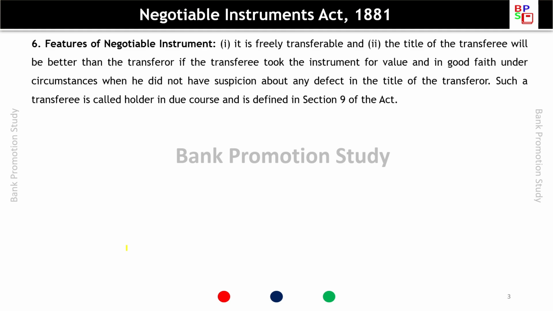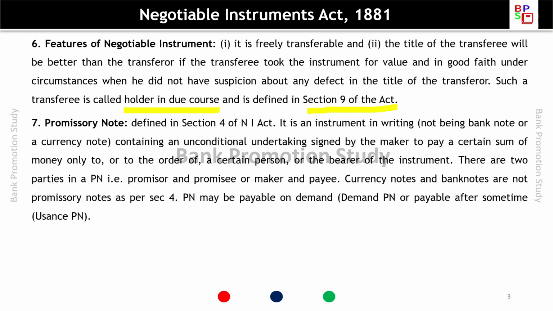Features of negotiable instrument. The features are it is freely transferable and title of the transferee will be better than the transferor if the transferee took the instrument for value and in good faith under circumstances when he did not have suspicion about any defect in the title of a transferor. Such a transferee is called holder in due course and it is defined in section 9 of Negotiable Instrument Act. So section 9 of Negotiable Instrument Act deals with holder in due course. So mostly the questions are asked from the sections only.